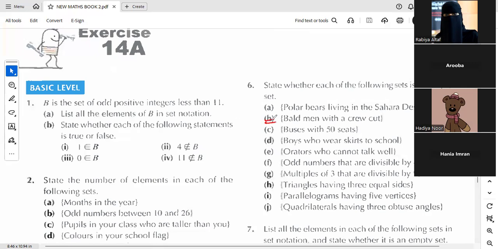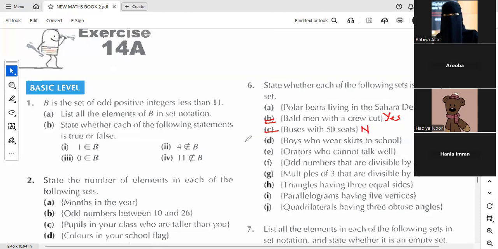What about second part? It is so interesting. No. Is it empty? Yes, yes, because जब उसके बाल ही नहीं होंगे तो उसका कट कैसे हुआ? Part C, no. Buses होती हैं 50 सीट्स वाली.